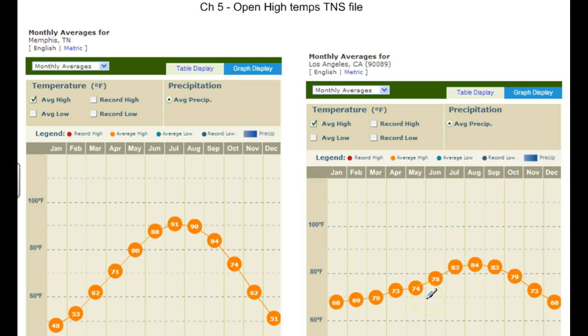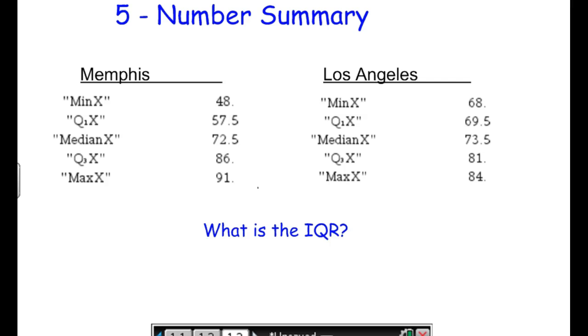So the median really doesn't tell us that much about how the graph may fluctuate. There could be some drastic changes there. It doesn't tell us that much. The median is actually 72.5 for Memphis and 73.5 for Los Angeles. So that's a little bit surprising. The median temperature is actually a little bit warmer, even though it's kind of a milder temperature there, and it gets really hot in Memphis. Now, you can see the max is 91 compared to 84, 48 compared to 68.